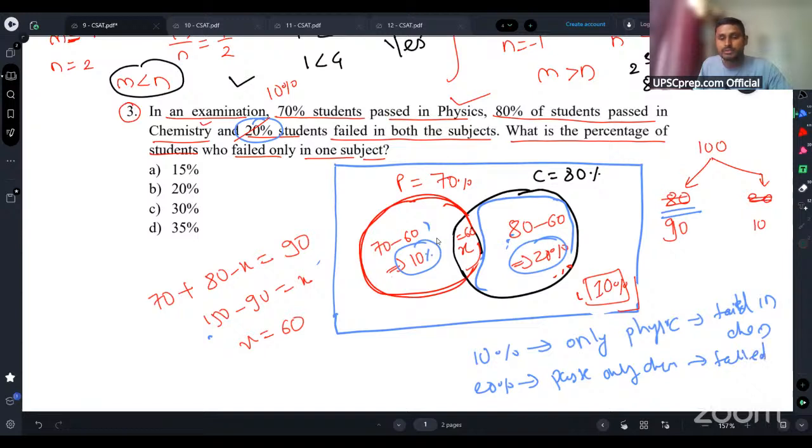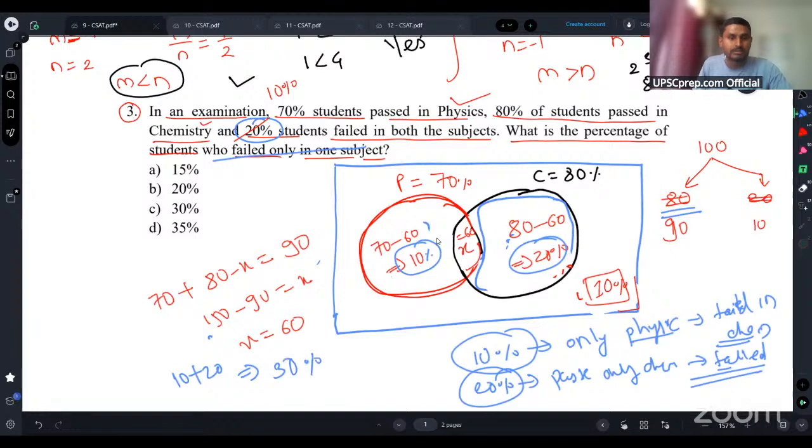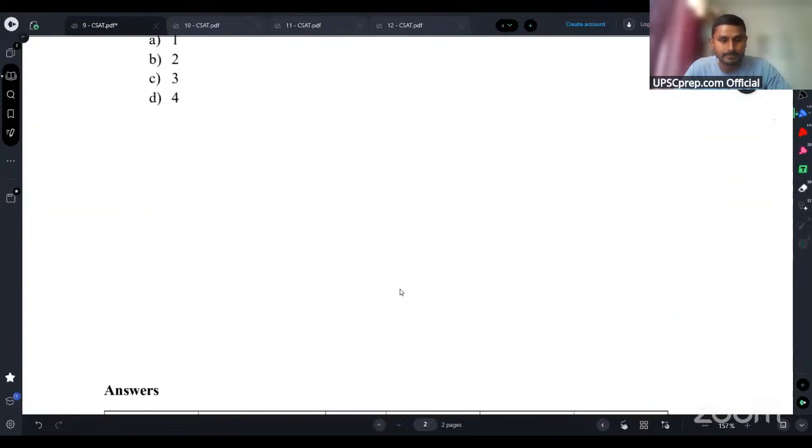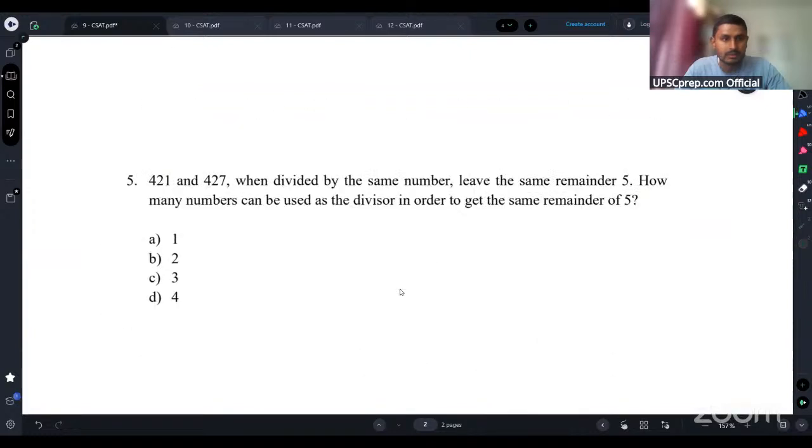So how many students do you have who have failed only in one subject, right? So 10% failed only in chemistry and 20% failed only in physics, right? So 10 plus 20 will be 30% of the students who have failed only in one subject. So 30% will be the correct answer. Option C. Is it correct? Yeah. Okay.